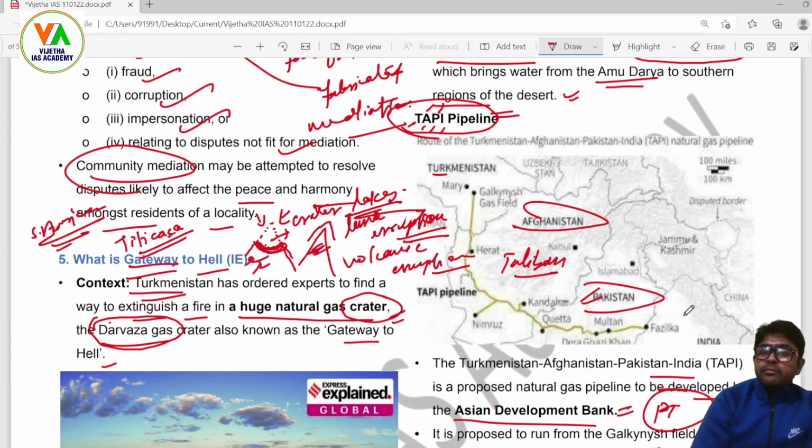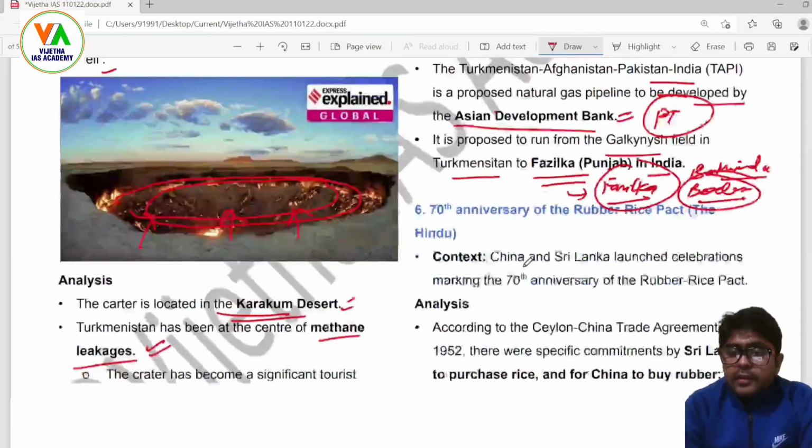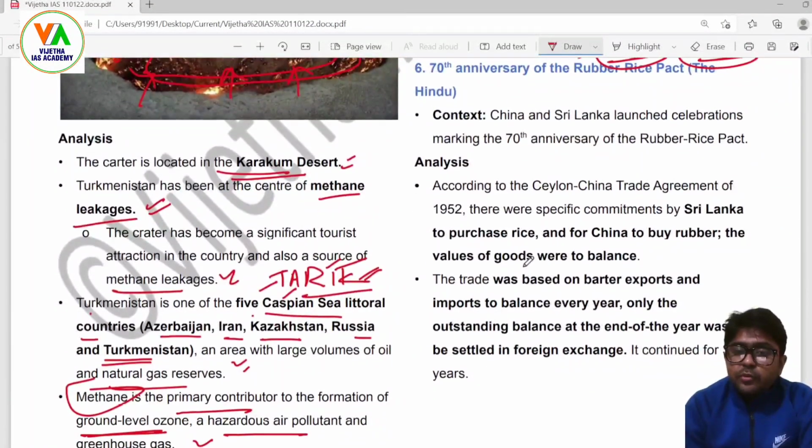But when you have neighbors like Pakistan, and Pakistan has neighbors like Afghanistan, which is now captured by people like the Taliban, you can expect what sort of romantic relationship all these countries will be sharing when it comes to international relations. So this is why this project is not actually working well.